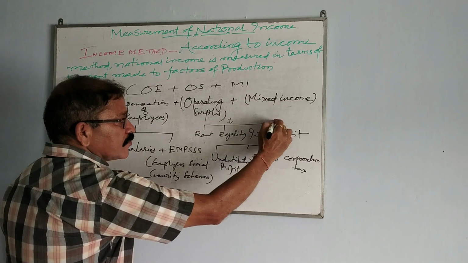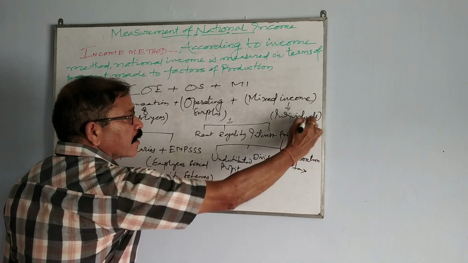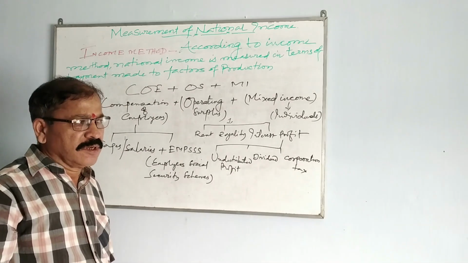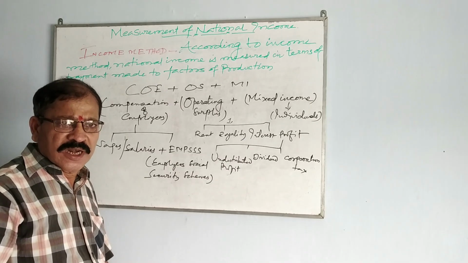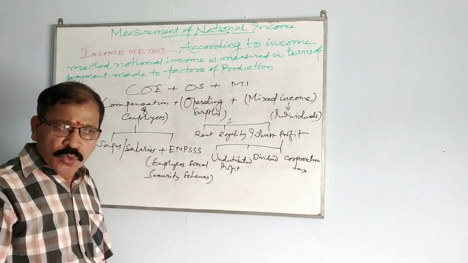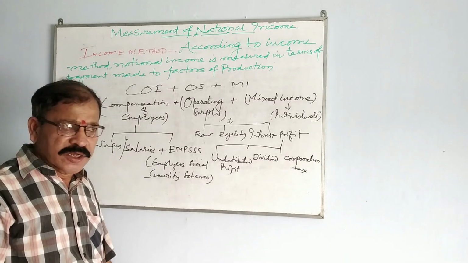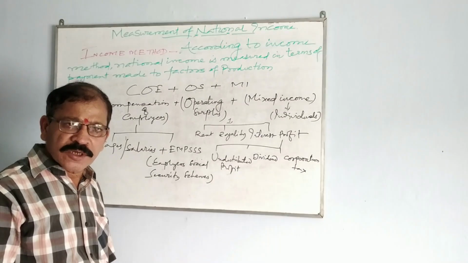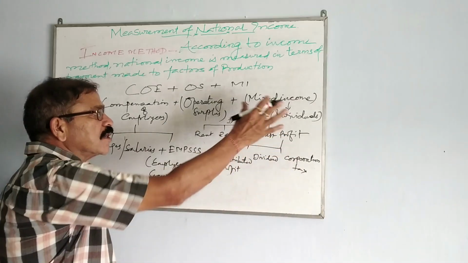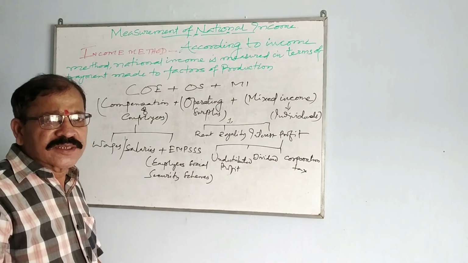Now coming to mixed income. All individuals who have their own business, small shops, a doctor practicing in his own clinic, a private lawyer practicing on his own, a tutor who teaches children not in any school or government institution but takes tuitions, or small shops, they all come under mixed income. They depend on themselves, you can say, they are self-employed.